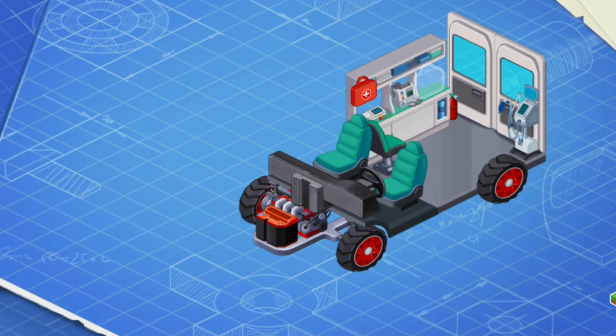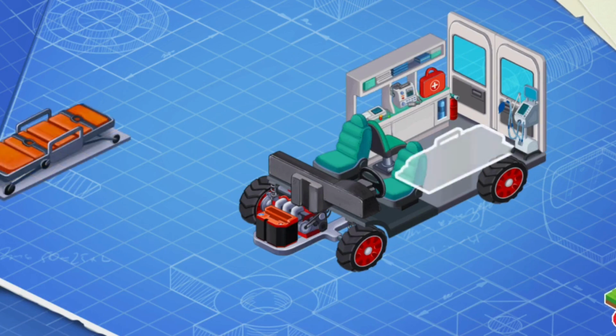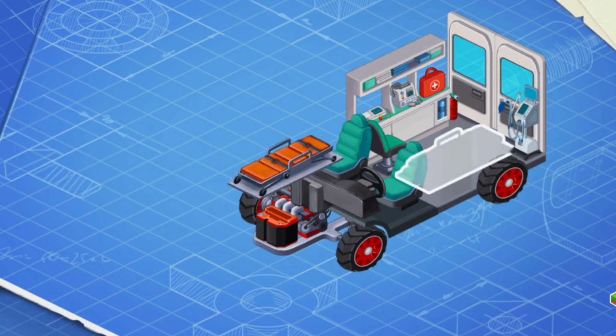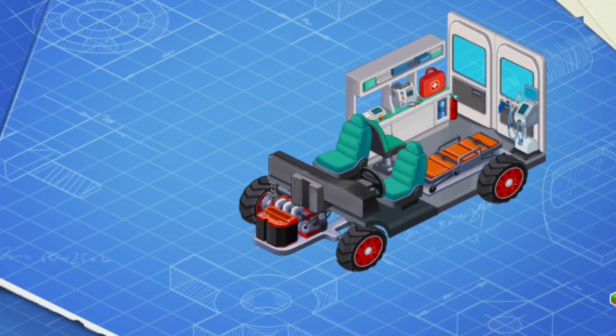This is a first aid kit. Let's put it in its place. The first aid kit contains all the necessary medicines, tools, and instruments for first aid. Tap the block to install it. Let's put a stretcher. The ambulance stretcher is designed to carry patients.